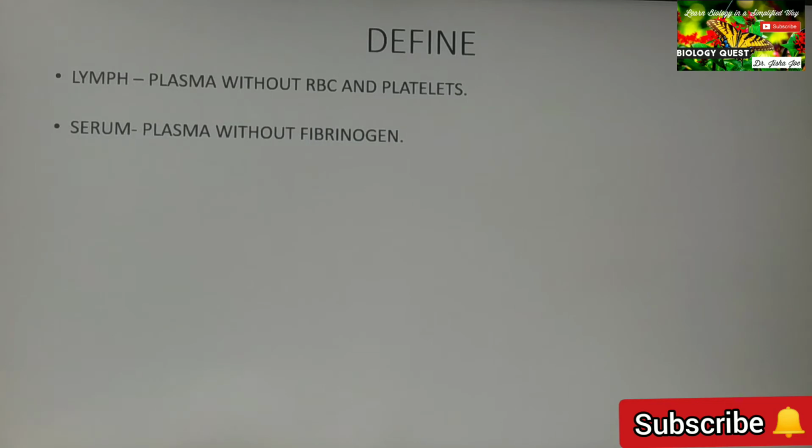First, we shall move on to the definition type questions. Lymph: plasma without RBC and platelets. Serum: plasma without fibrinogen is called serum. Plasma: the fluid part of the blood is called plasma.